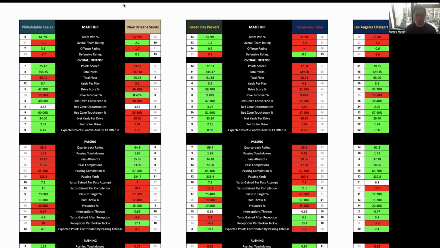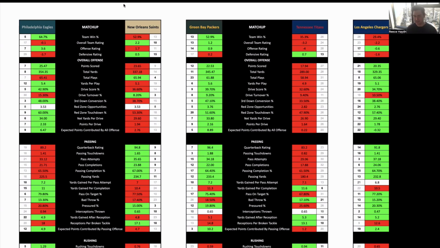And Philadelphia, just the way they kind of play, they force themselves to hang around in games. They are a good team at finding points when they need to. So that should lead to New Orleans having to keep on working to put points up, leading it to being a high-scoring game. That should also help Derek Carr's passing yards to go over a high number, because he's going to have to keep on generating plays to keep the Saints in front. And then, if they do get in front, then Kamara will just run the ball and run this Eagles team into the ground.